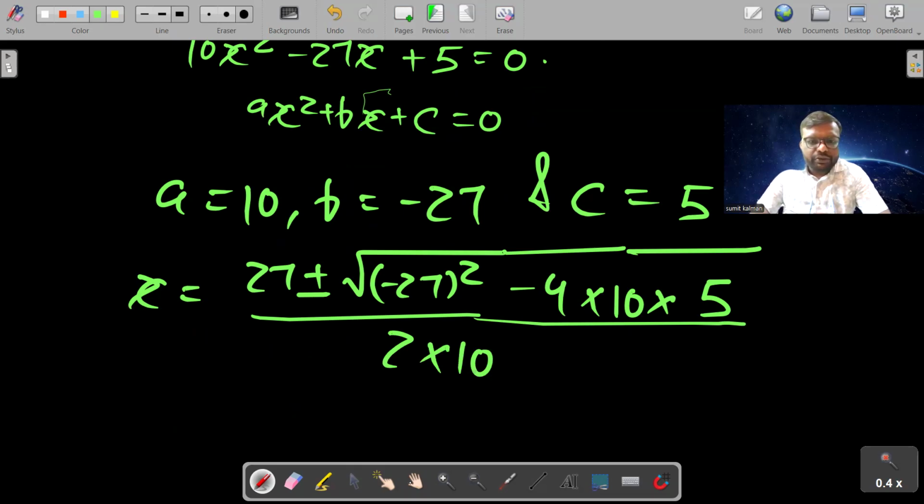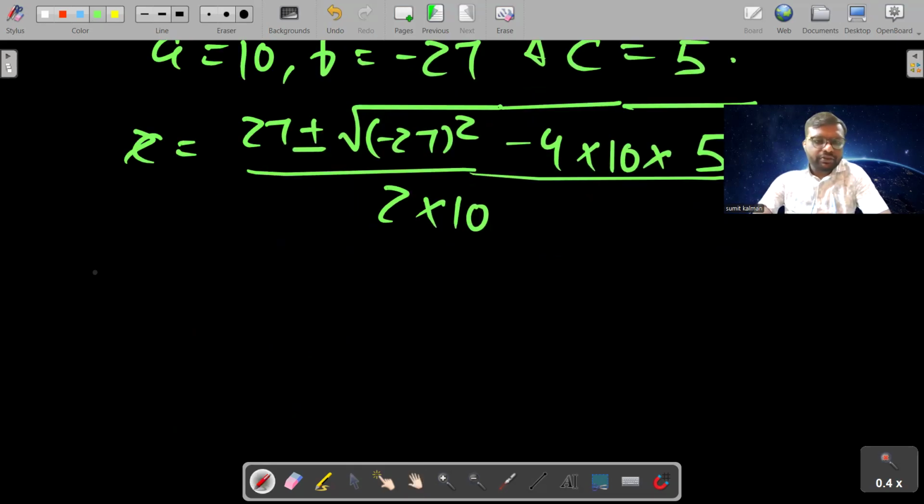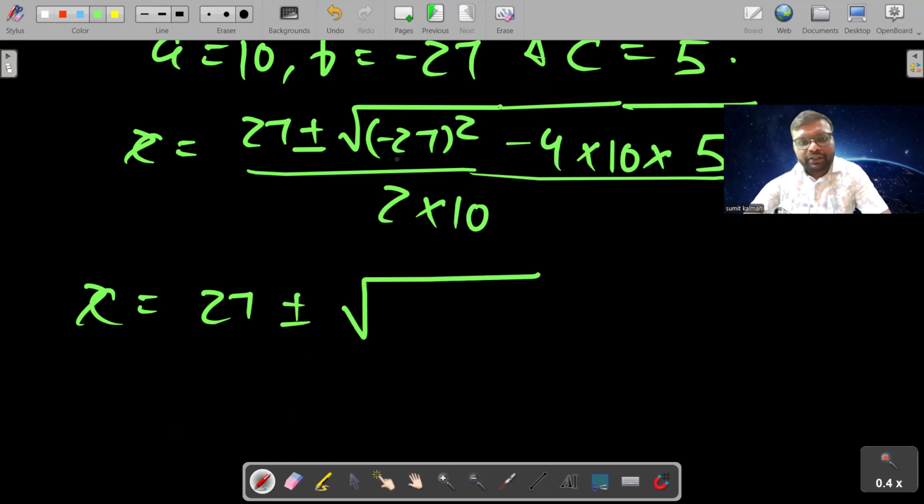And students, if you will simplify this, so here it is 27 plus minus. And students, the square of 27 is 729. 729 minus 4 times 10 is 40, times 5 is 200.